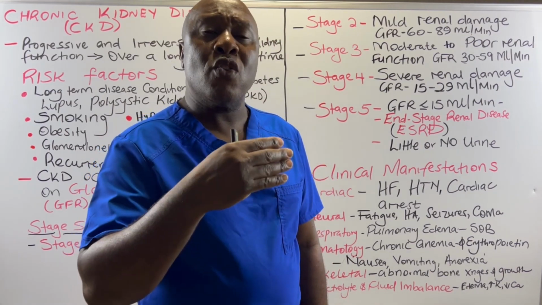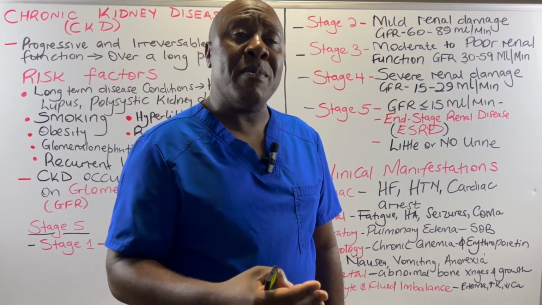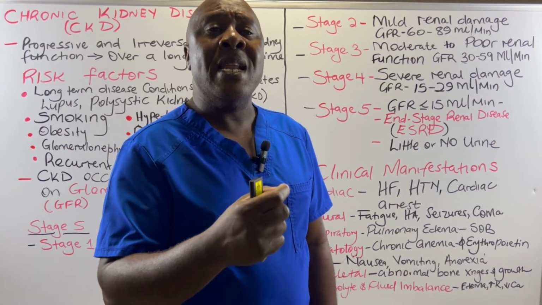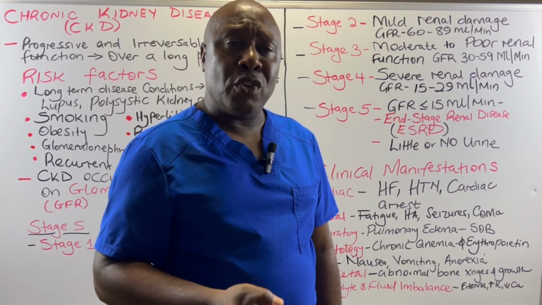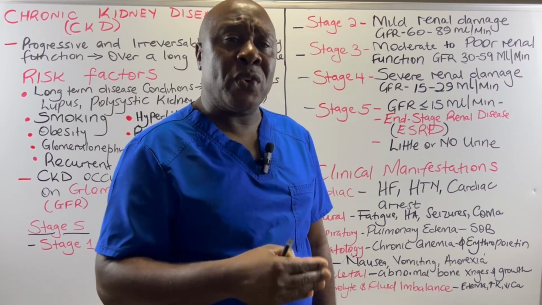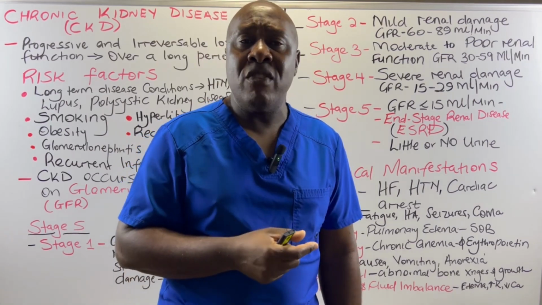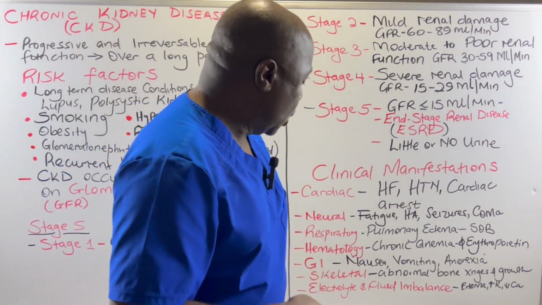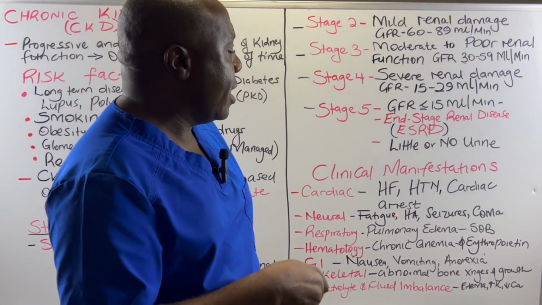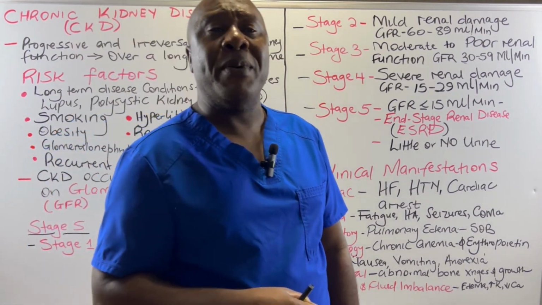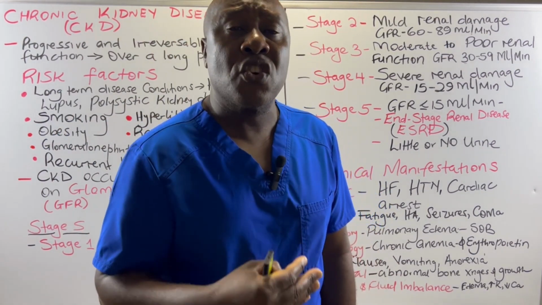We are going to have elevated levels of phosphate. Remember, phosphates are normally in an inverse relation with the calcium. If calcium goes down, the phosphate goes up. So we are going to have phosphate imbalances or elevated levels of phosphate in our bloodstream. So we are going to see electrolyte and fluid imbalances in these particular patients as a result of this chronic